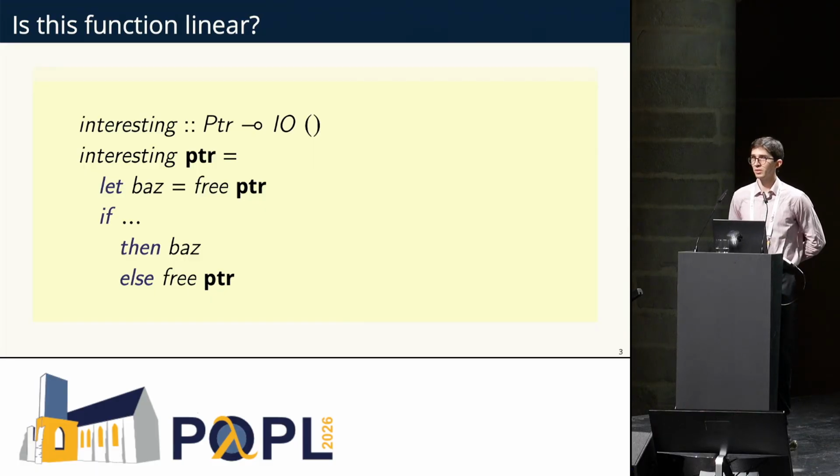Yes. So today, if you wanted to make this program type check, you could make pointer an argument of baz. Is that what you're saying? Yes, so that would be valid in linear Haskell today. It'd be good if you can accept this directly, though. Okay, thank you.